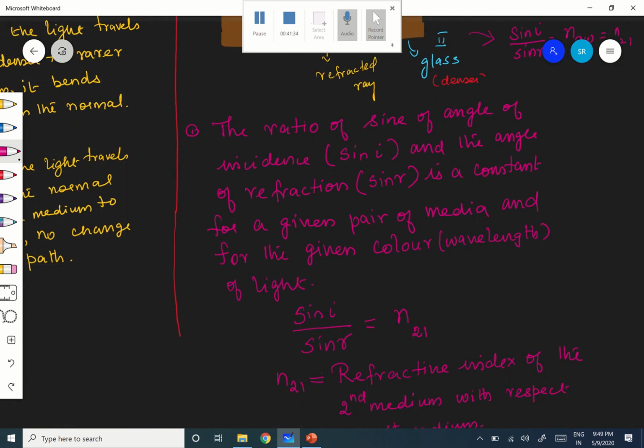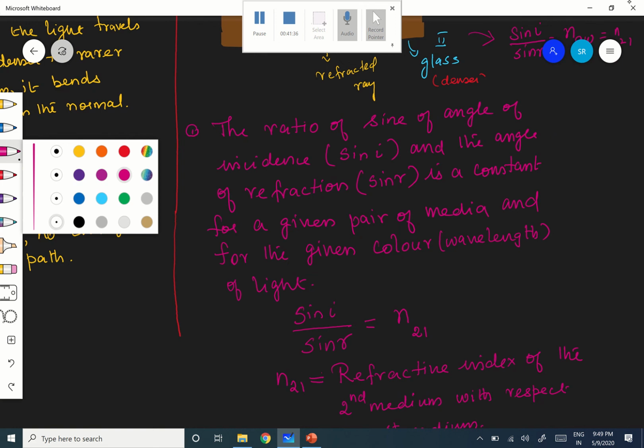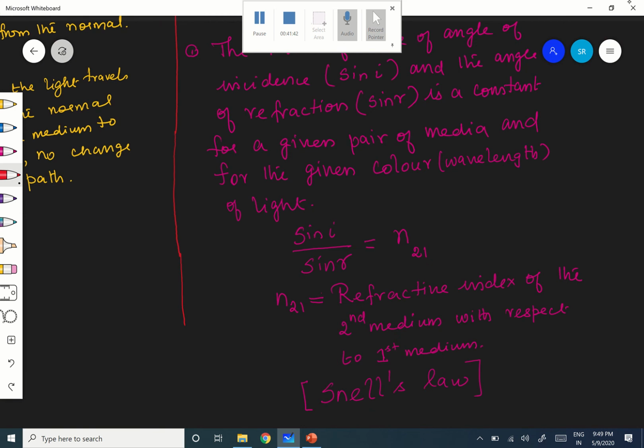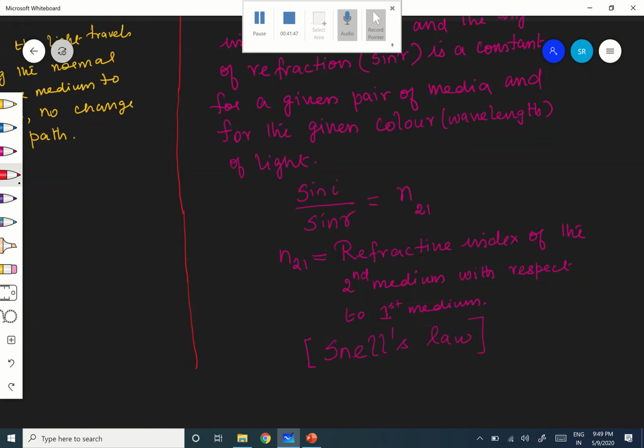Then there are two laws here. The first one is that the ratio between sine of the angle of incidence and sine of the angle of refraction is a constant. Now I'll go for the second one. What is the second one?